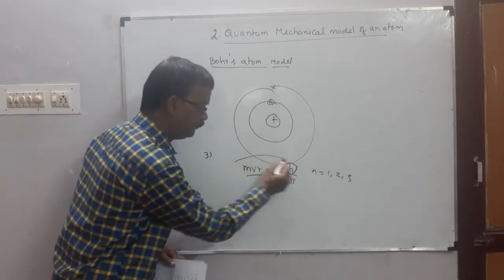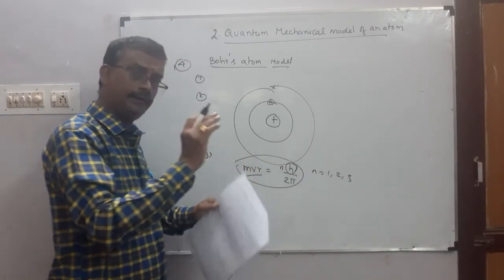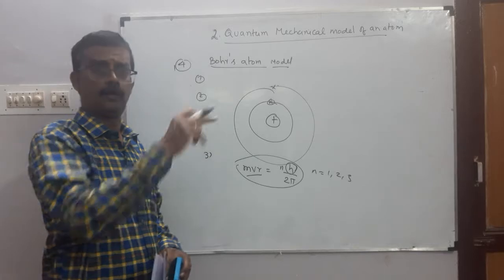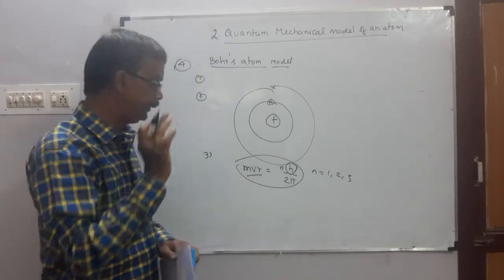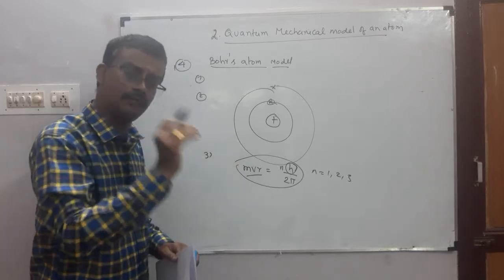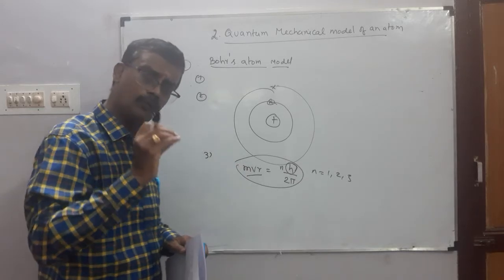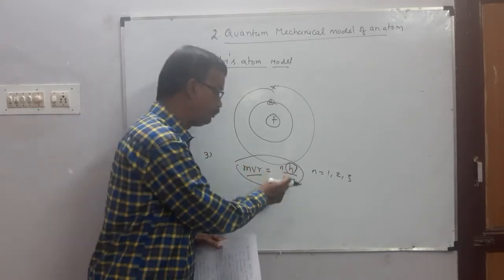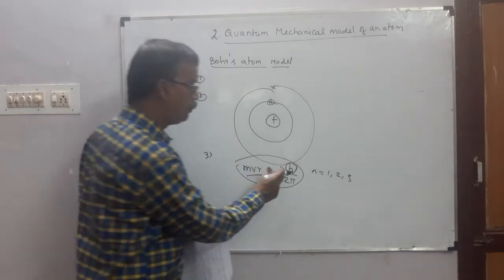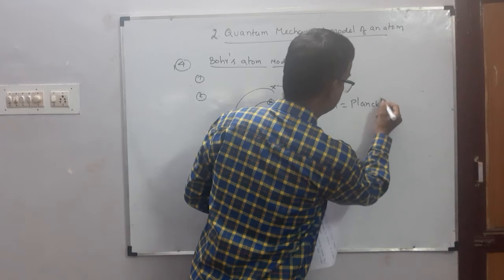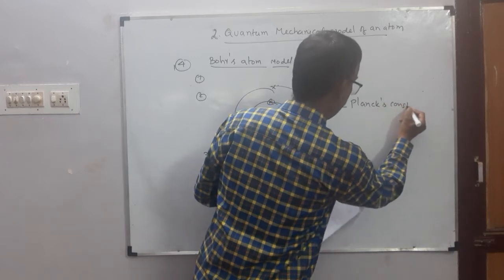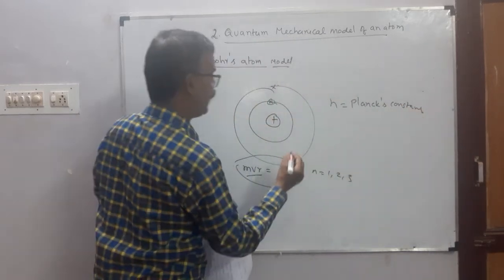So இந்த கண்டிஷன் இருக்கிற ஆர்பிட்ல தான் ரிவால்வ் ஆகும். So electrons can revolve only in those orbits in which angular momentum of electron is equal to integral multiple of h by 2 pi, where h is a Planck's constant.